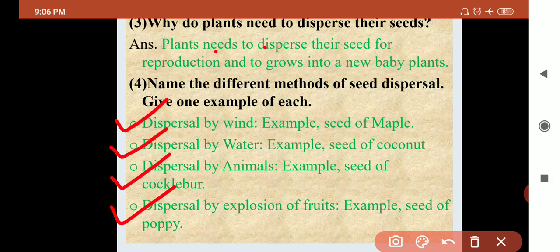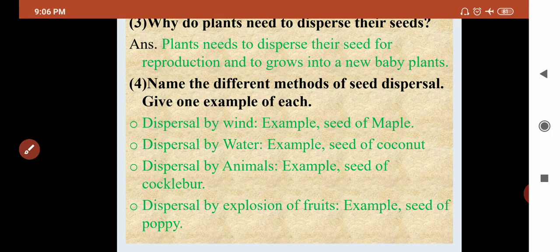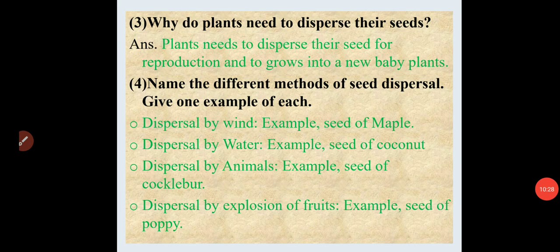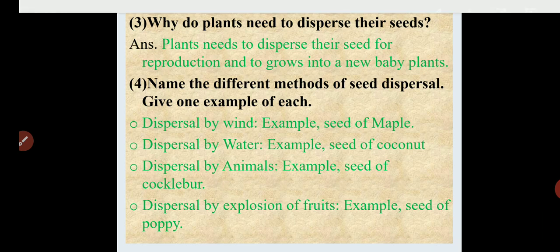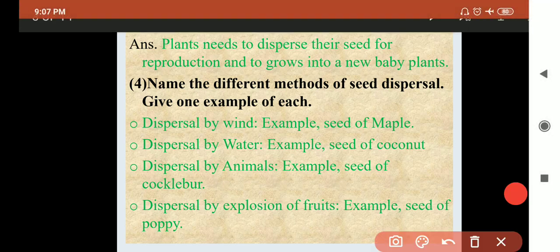Example, in wind, seed of maple; by water, seed of coconut; by animal, seed of cockleber; and by explosion, seed of poppy, pea, etc. So this is your answer. So is it clear about the seed dispersal method? There are 4 methods: dispersal by wind, water, animals, and explosion of the fruits.